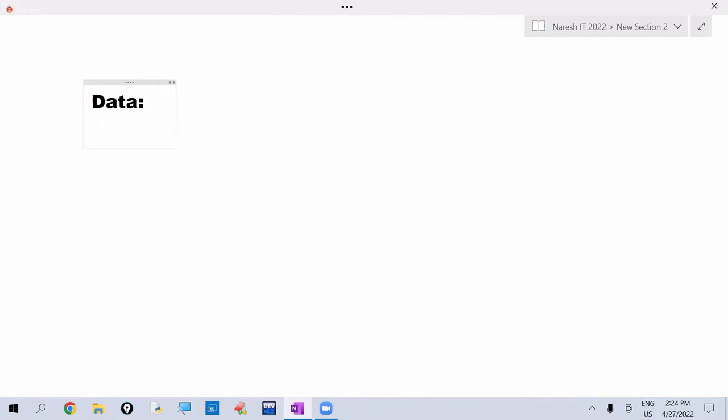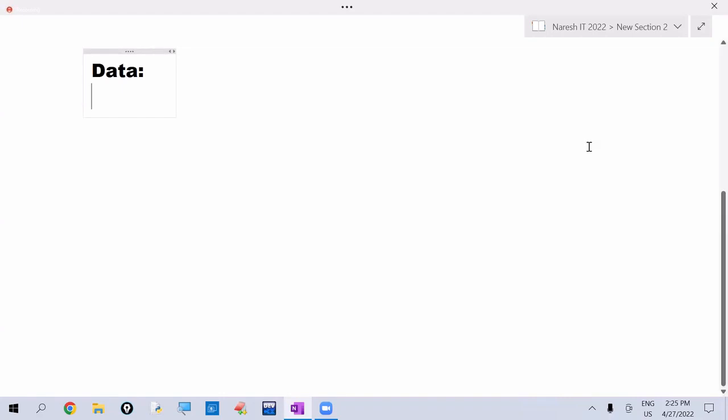What is our institute name? That is the data. Okay, so Naresh IT is the data. This building, this place name is Naresh IT. Our institute name is Naresh IT. Naresh IT is the data. Your name is the data. Your qualification is the data. Your age is the data.